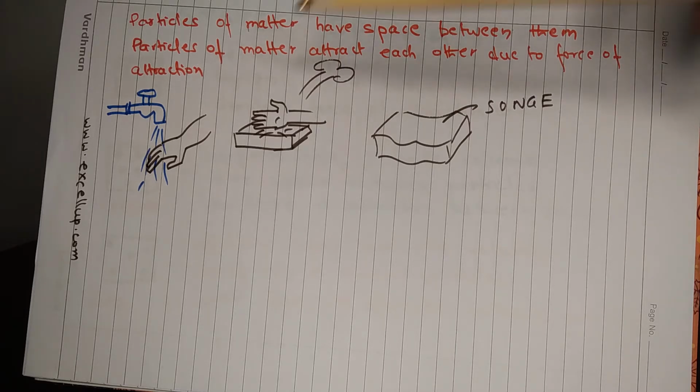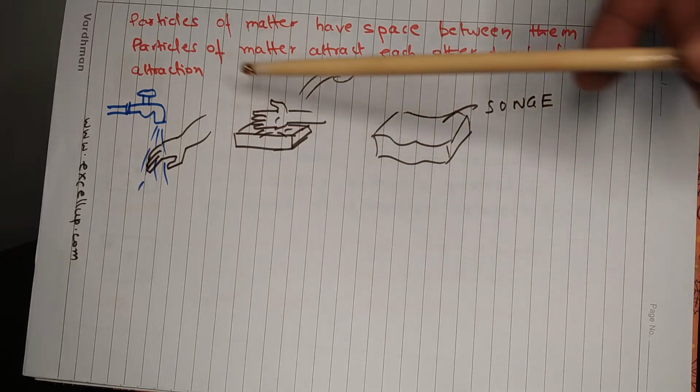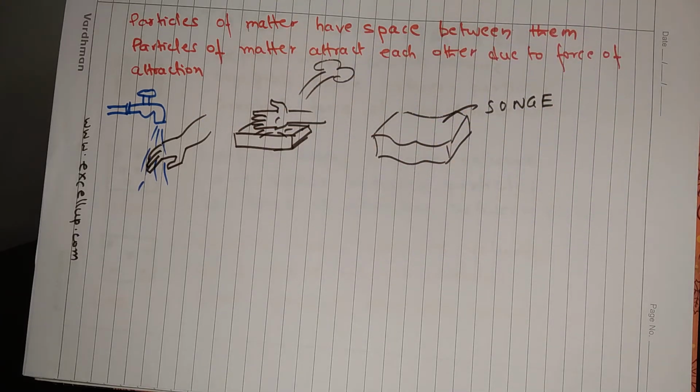You could have observed that you can easily move your hands in air. You can also move your hands through water, but the movement is not as easy as moving in air. If you try to move your hands through a ball, you will hurt yourself.